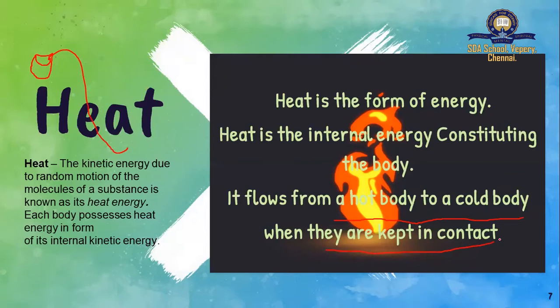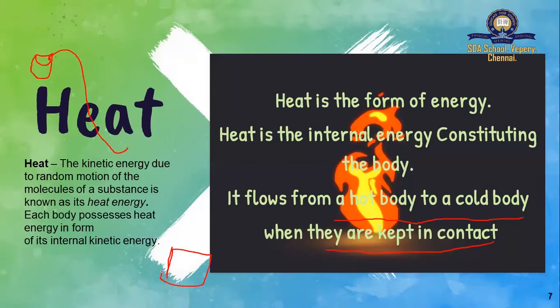For example, imagine an ice cube. The ice cube is on the table and you are sitting in another corner of the room. The ice cube has a certain cold temperature, your body is warm. So you both are not in contact. So what will not happen? The flow of heat will not happen. Now imagine that you are holding the ice cube in your hand.